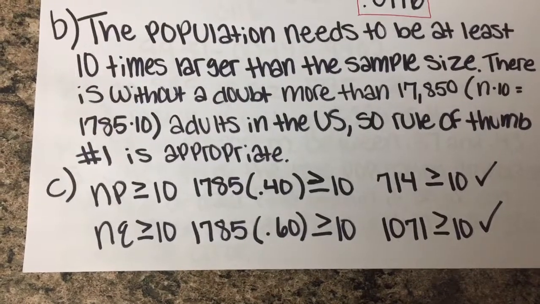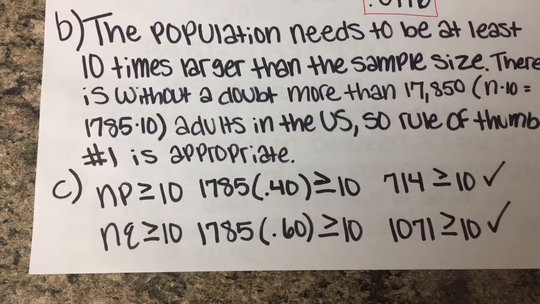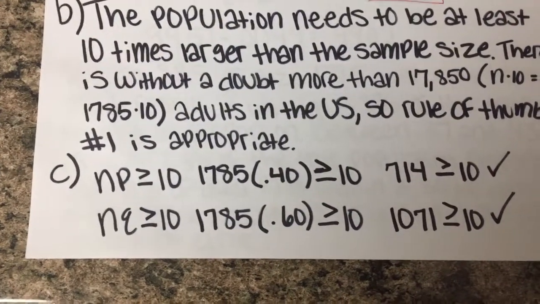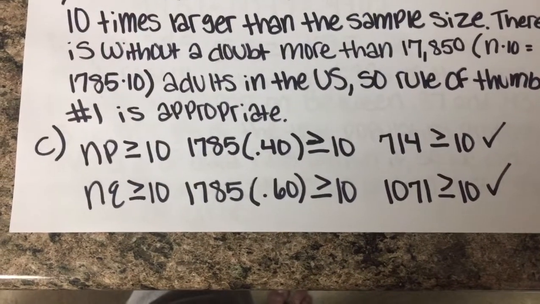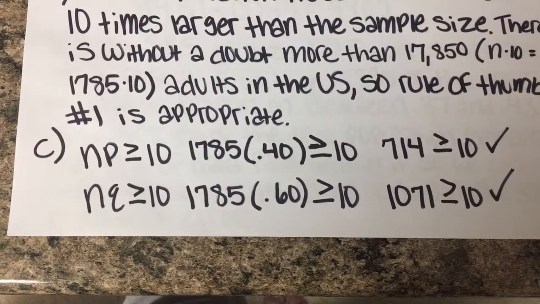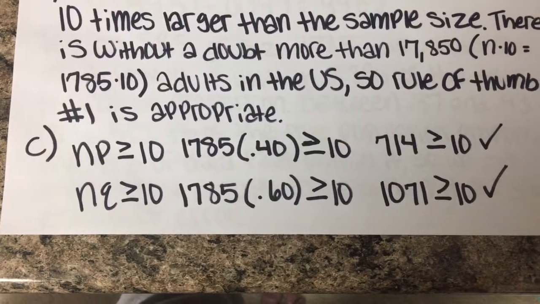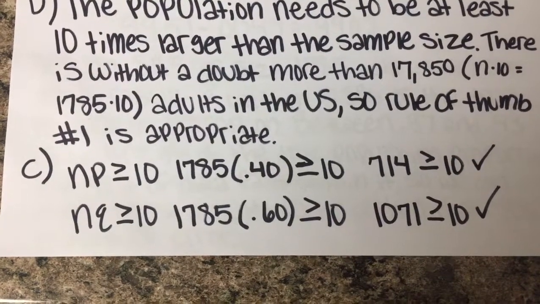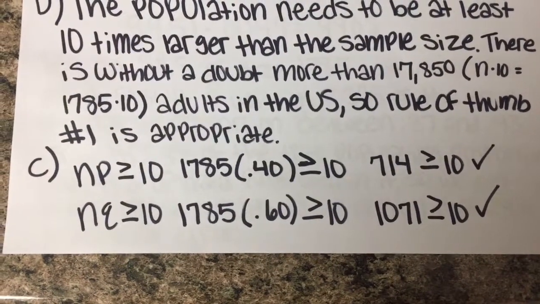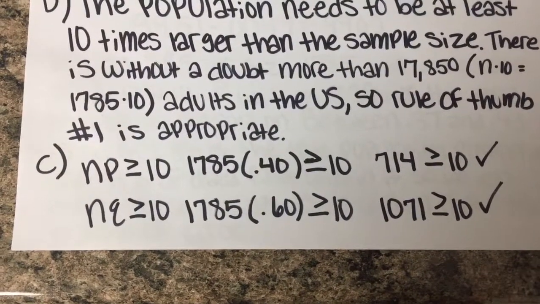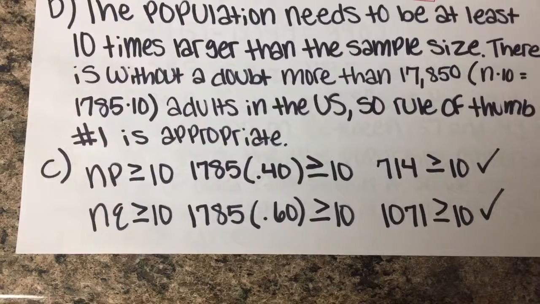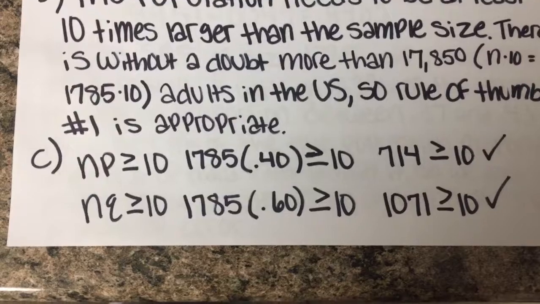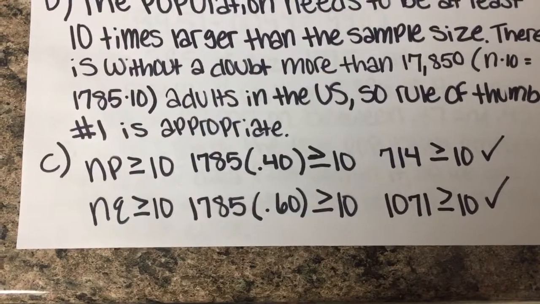Part C asks to make sure that you can use the normal approximation for the distribution of p-hat, which is rule of thumb number 2, and that's just making sure that n times p is greater than 10 and n times q is also greater than 10. So p again is your probability, so you do 1785 times 0.40, and that is 714, so that's obviously greater than 10. And then q is basically the opposite of p, it's just 1 minus p. So that is your 0.60, and that is 1071, which is again greater than 10, so that rule of thumb checks out.